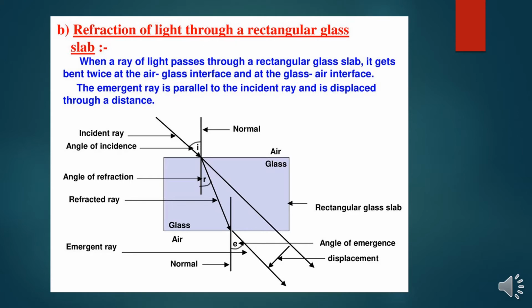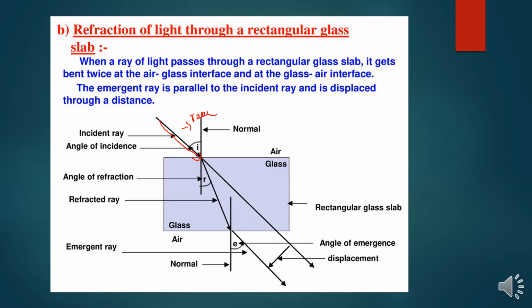So we are taking a glass slab. When a ray of light passes through a rectangular glass slab, it gets bent twice: at the air to glass interface and at the glass to air interface. It means the emergent ray is parallel to the incident ray and it is displaced through a distance. You can see in this diagram there is an incident ray which is incident on a glass slab.